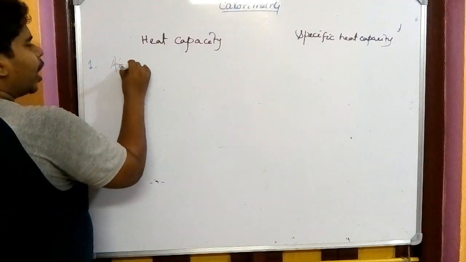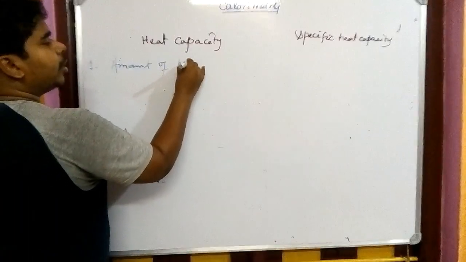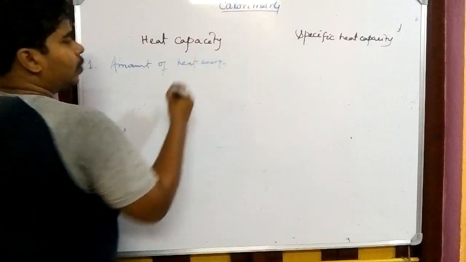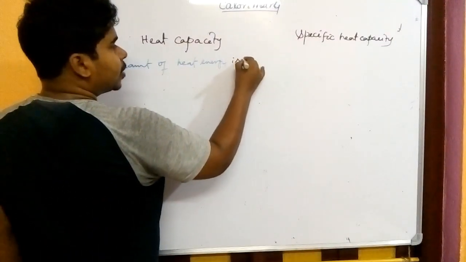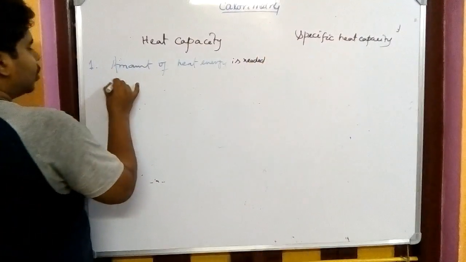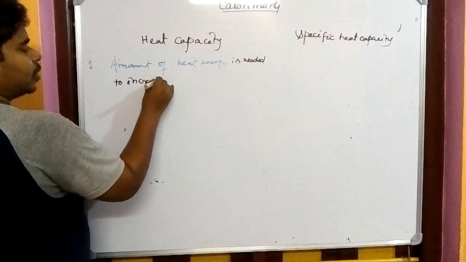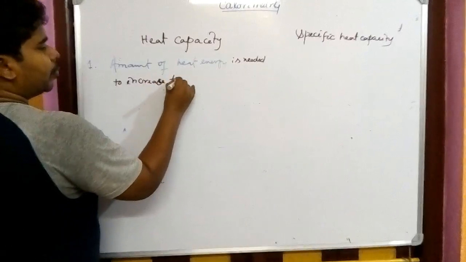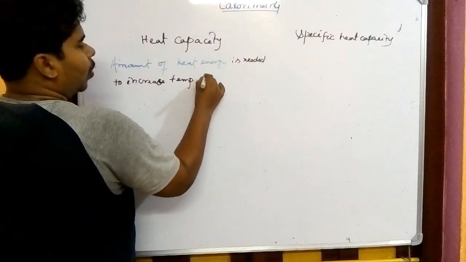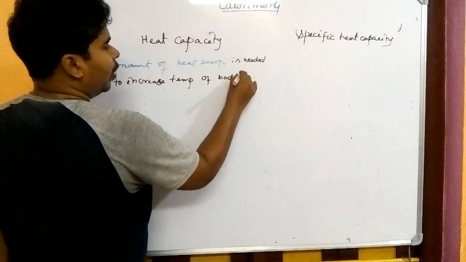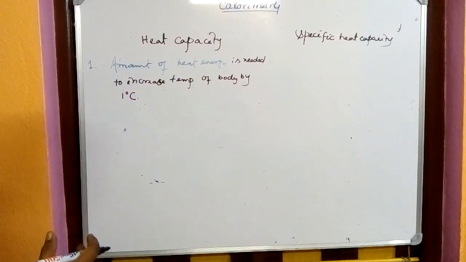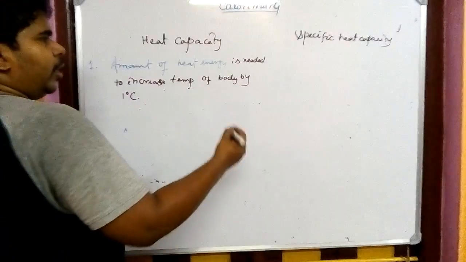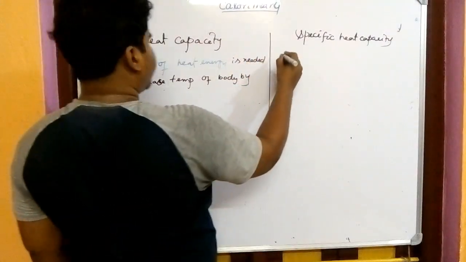Heat capacity is the amount of heat energy needed to increase the temperature of a body by 1 degree centigrade. If I talk about the definition of specific heat, we have also discussed that.